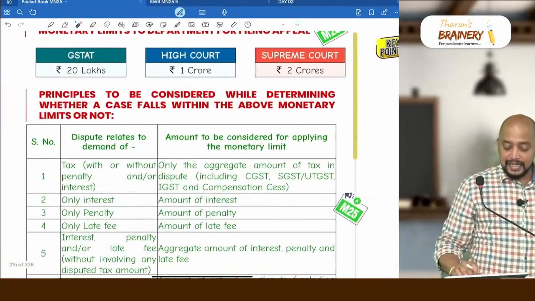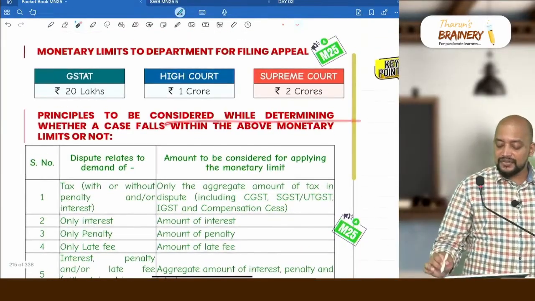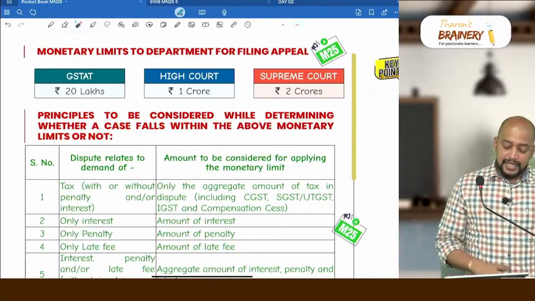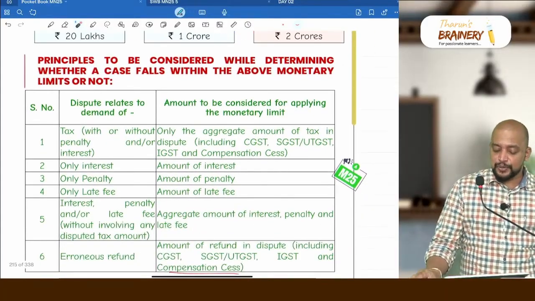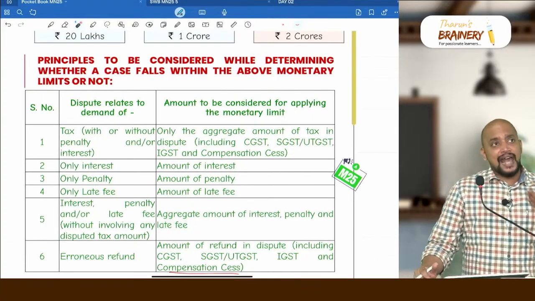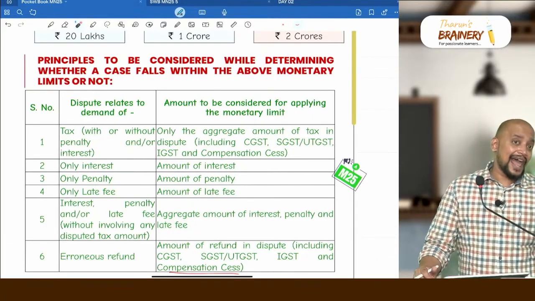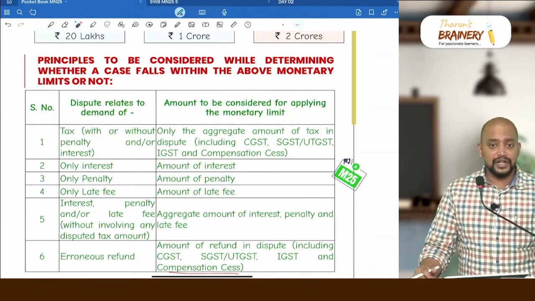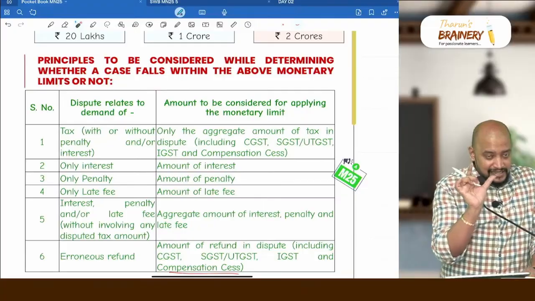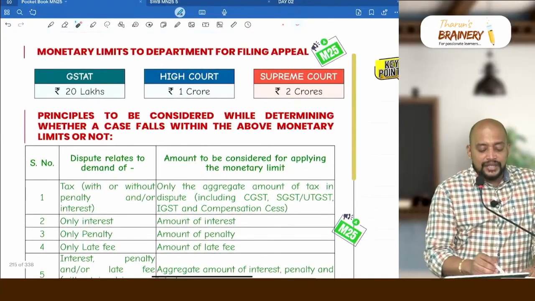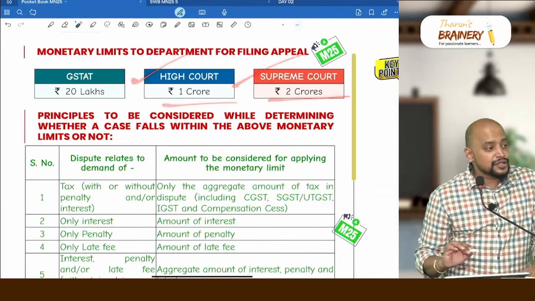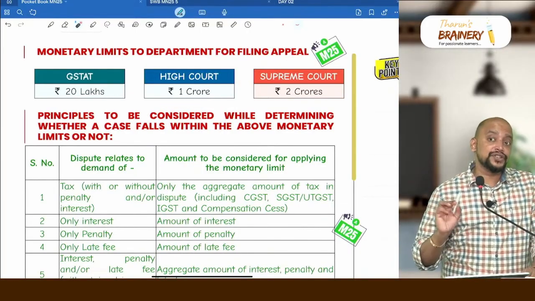Then see this. What are the principles to be considered while determining whether a case falls within the above monetary limit or not? Suppose there is a tax in dispute with or without penalty or interest, tax plus interest plus penalty, or tax plus penalty, or tax, whatever it may be. Don't consider interest and penalty, just see only the tax. If the tax is more than 20 lakhs, go to GST 80. More than 1 crore, High Court, more than 2 crores, Supreme Court. That too, headwise we need to see or total we need to see.